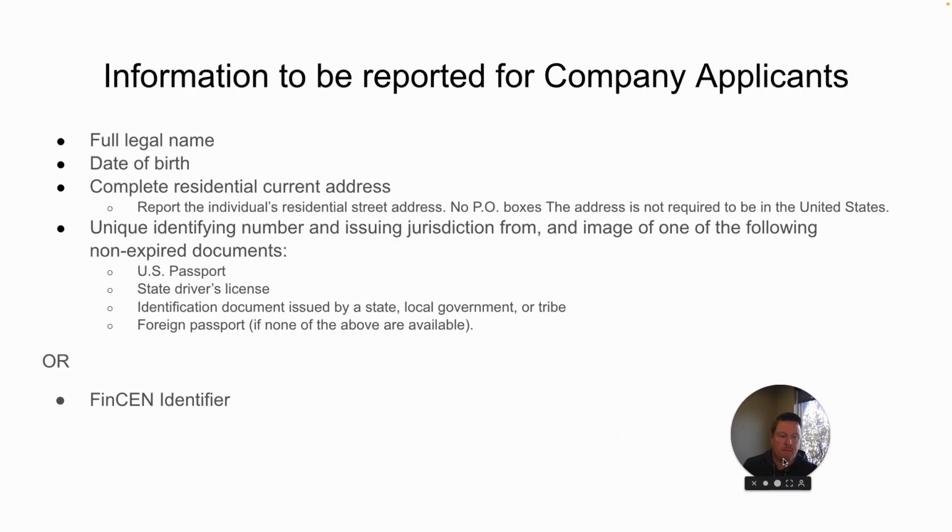What information needs to be included for company applicants? It's the same information as beneficial owners: full legal name, date of birth, complete residential address, unique identifying number, basically their government ID. Or that person may have a FinCEN identifier that they can include instead of including all this information on the BOI report.